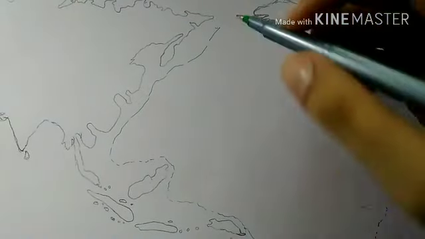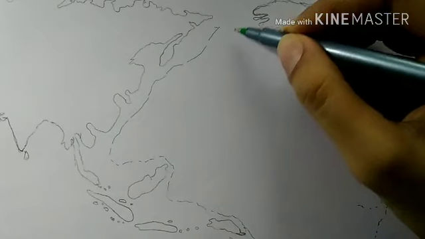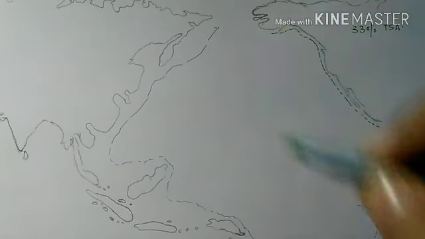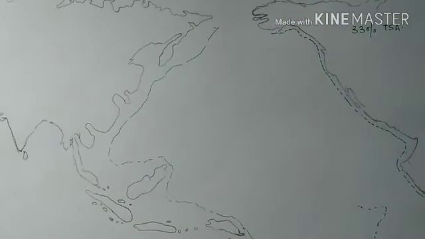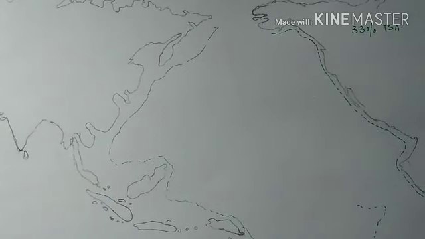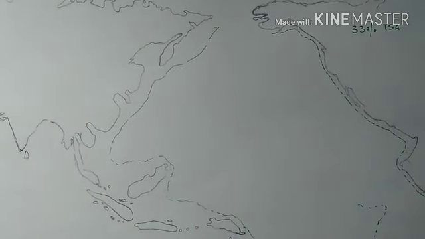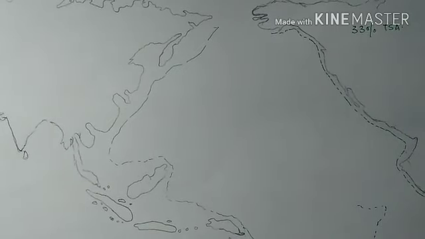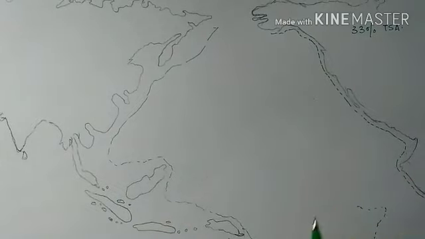Here we will have the Aleutian Ridge in the North Pacific. In the South Pacific we will have the Pacific Antarctic Ridge, in the southeast of the Pacific Plateau. Now this was about the ridges.